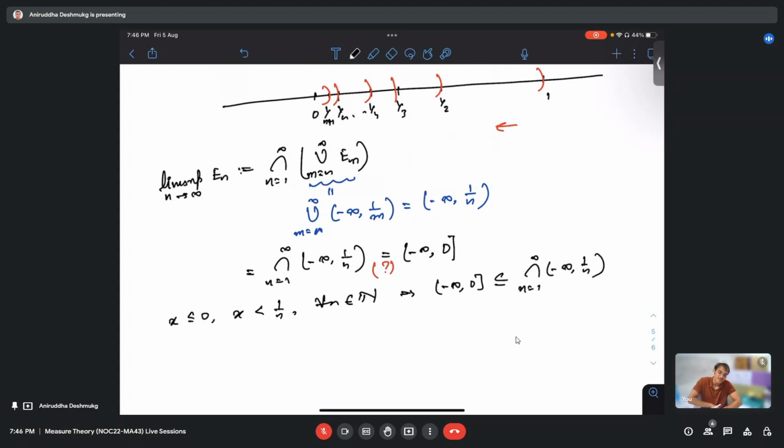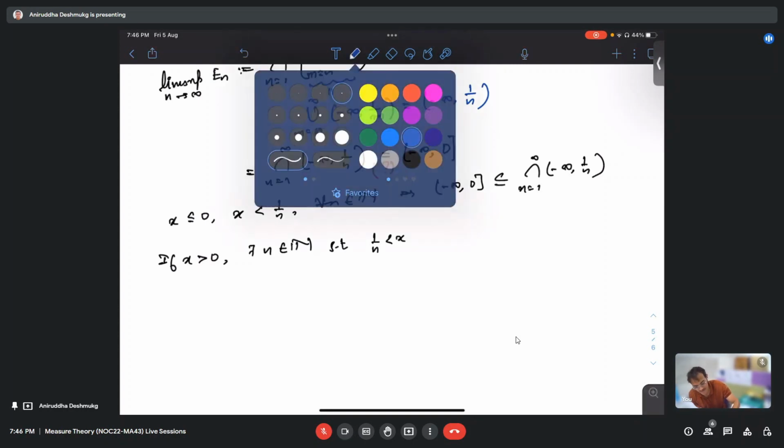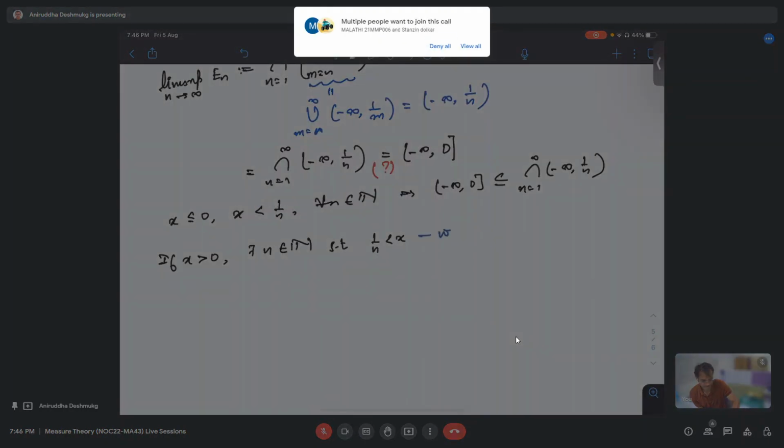But why is it equal? Because if x is strictly positive, then there is some n such that 1 by n is less than that epsilon. If I choose some epsilon strictly greater than 0, then there is some n where 1 by n is strictly less, so it will be outside that En. Can someone tell me why?